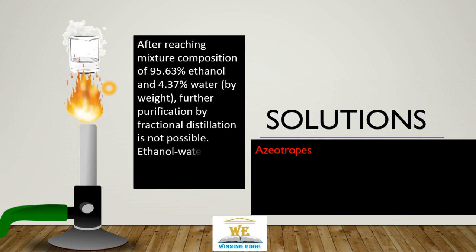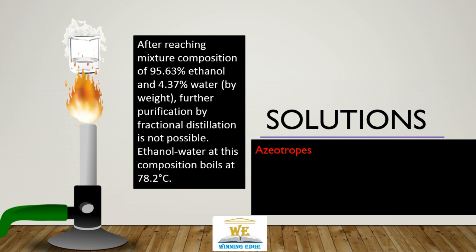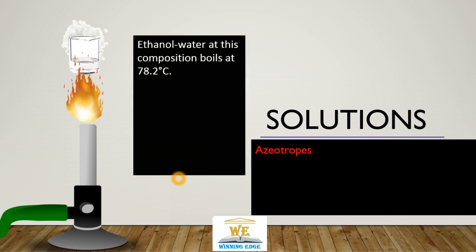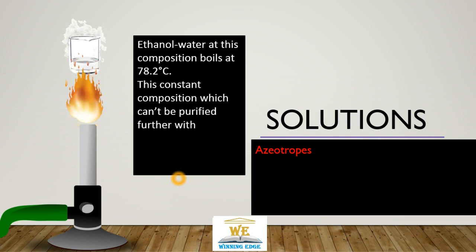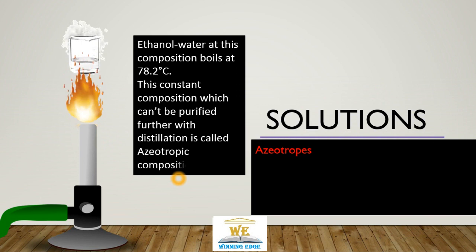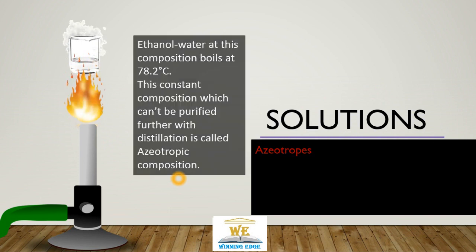We mean to say, if we started with a 50% solution, we can reach up to 95% ethanol and 4.37% water, but not further than this. And this ethanol-water mixture boils at 78.2 degrees Celsius. This constant composition, which can't be purified further with distillation, is called an azeotropic mixture or azeotropic composition.